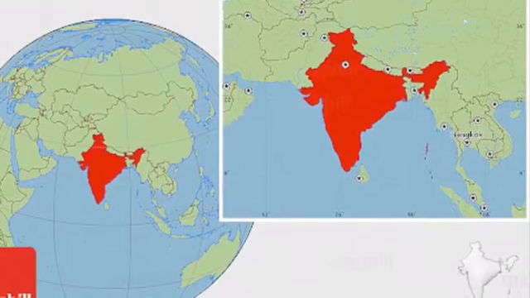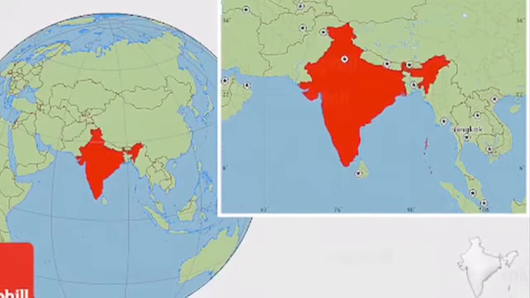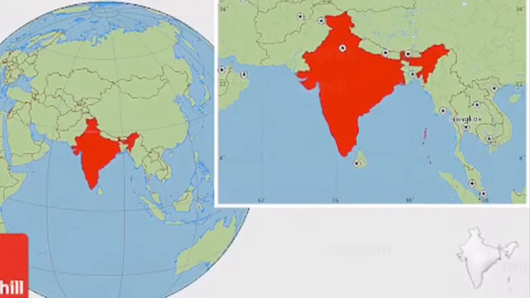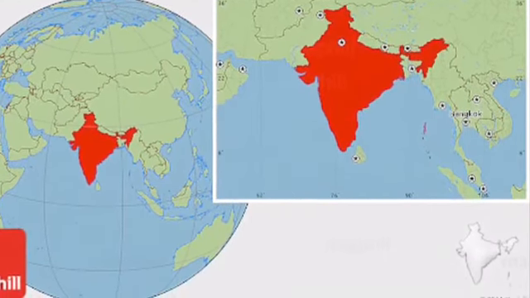India has its southern part as a peninsula. It is surrounded by the Arabian Sea to the west, the Bay of Bengal to the east and the Indian Ocean to the south. India has a really long coastline along these bodies.